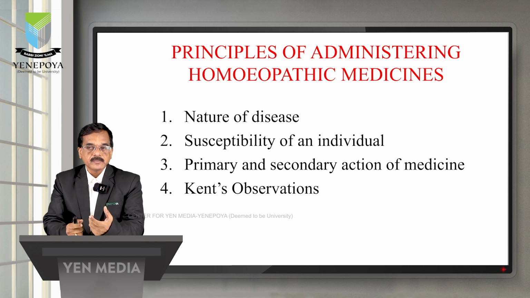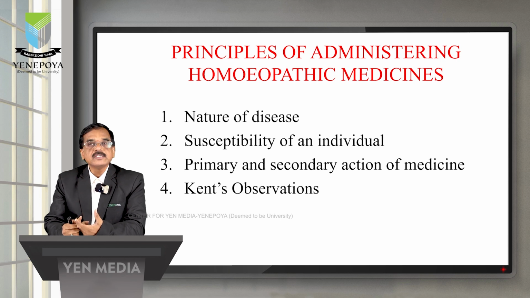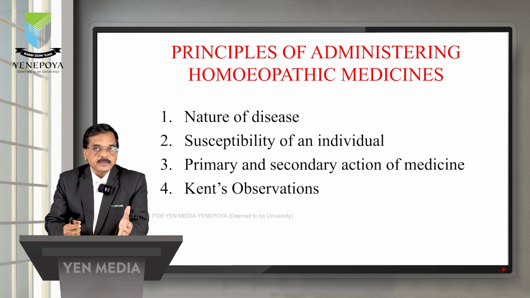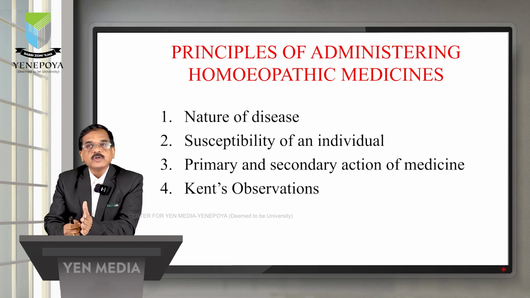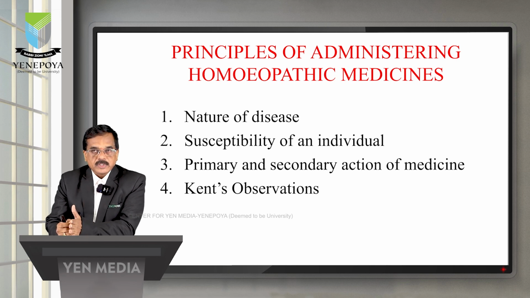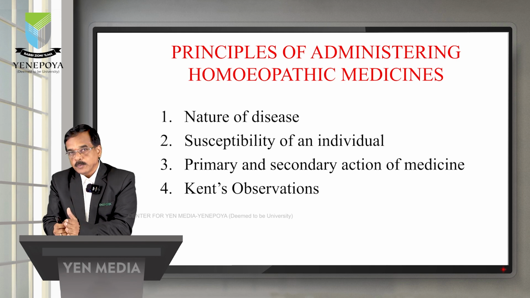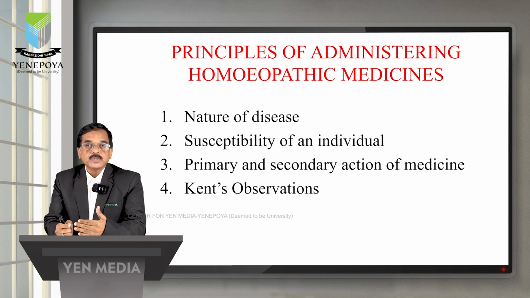Based upon this, we select the medicine in a lower potency or a higher potency. All this depends upon the susceptibility of the individual. If the susceptibility is low, or the case is chronic in nature, we go for the lower potency. So acute condition, higher potency; chronic condition, lower potency. This is the principle which we are going to apply.